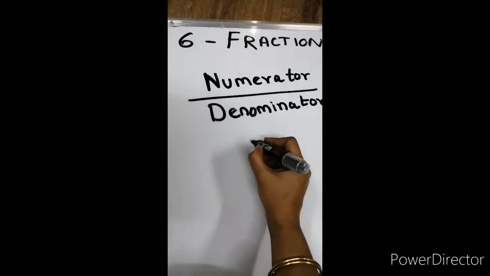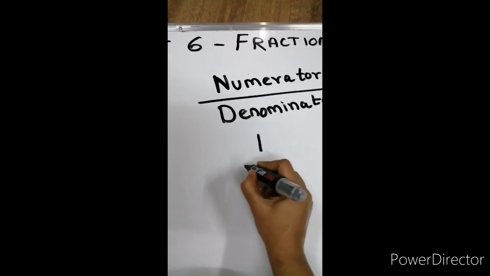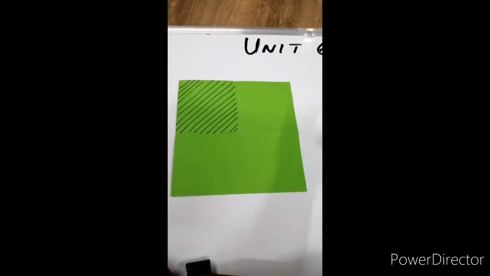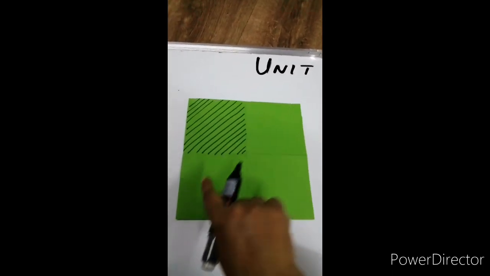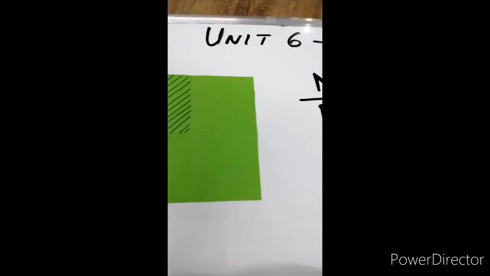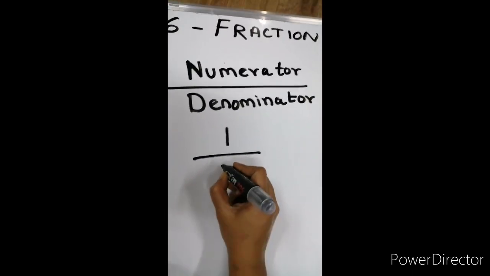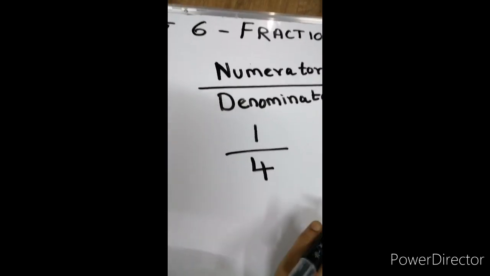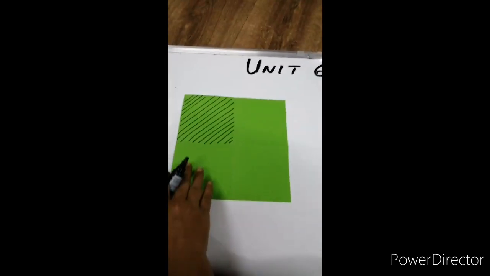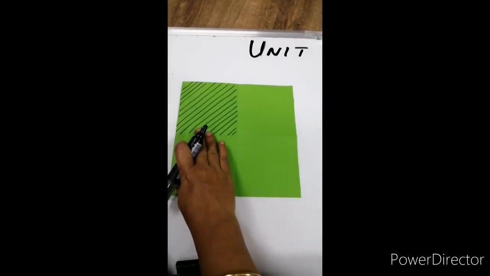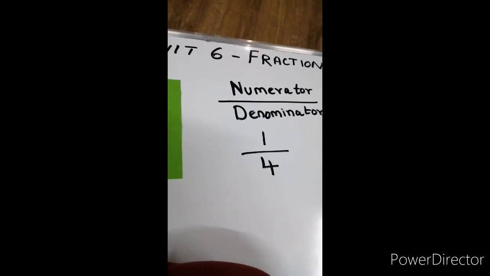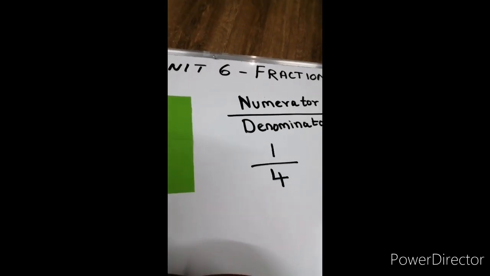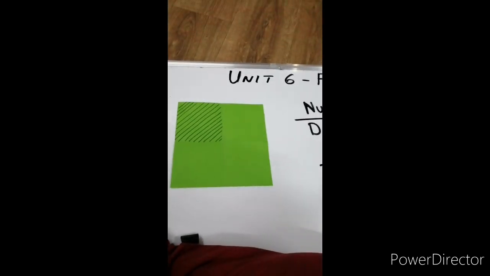So, 1 by. What will be the denominator? It will be the total number of parts. That is 1, 2, 3 and 4. So, here you write 4. Therefore, the fraction for this shaded portion is 1 by 4. Understand? Now, let us do another example.